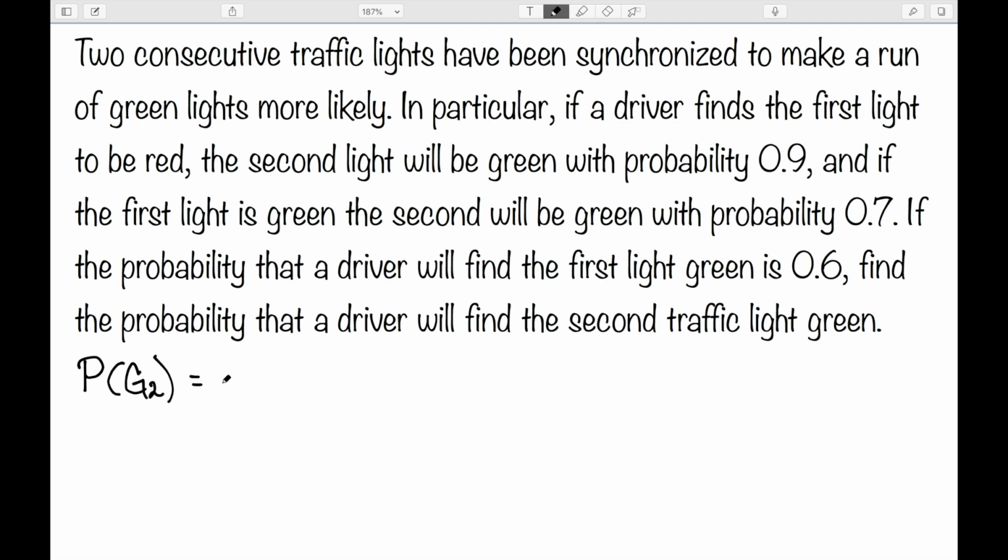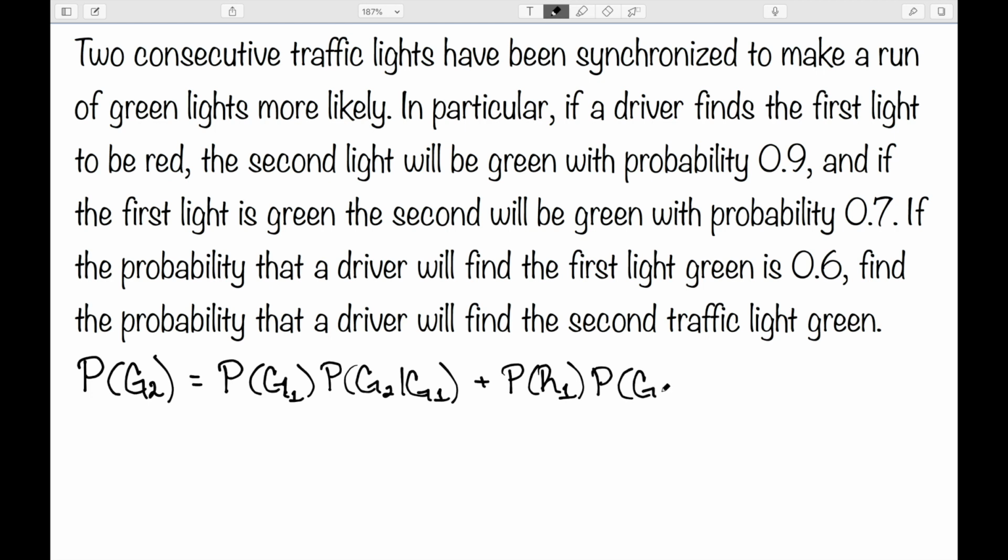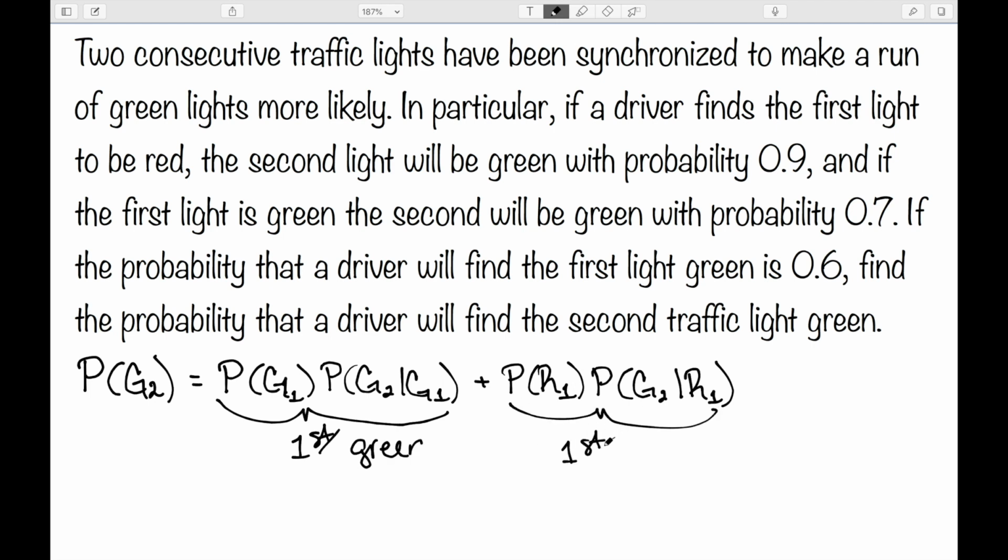Well, we need to break this up into 2 cases. The fact that the first one was green, and then the probability that the second one is green given that the first one was green, or the fact that the first one was red, and then the probability that the second one is green given that the first one was red. So these are my 2 cases. The first was a green, or the first was red.